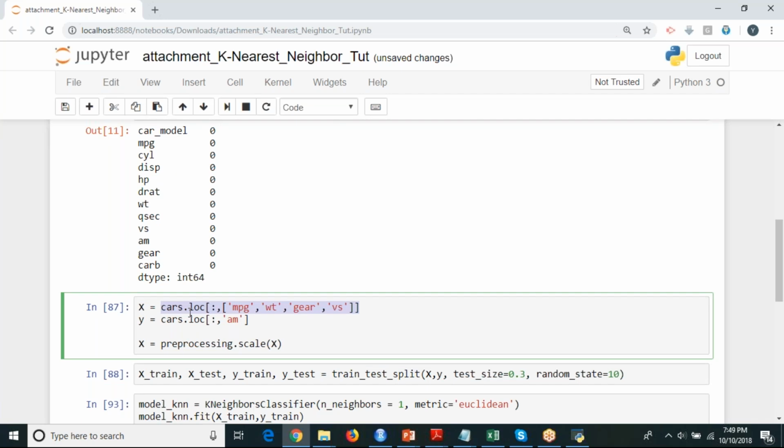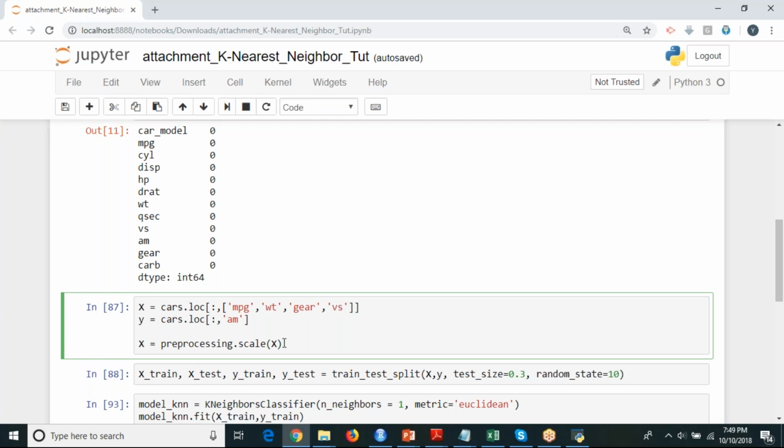For X, it is selecting the MPG, WT, gear, VS columns and assigning them to X. For all rows, and these selected columns, I'm going to put into a variable called X. Rows comma columns.